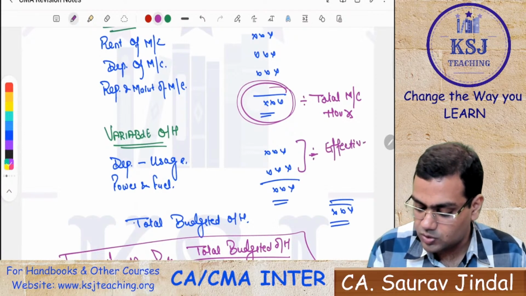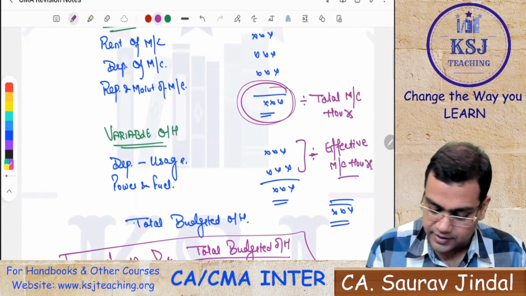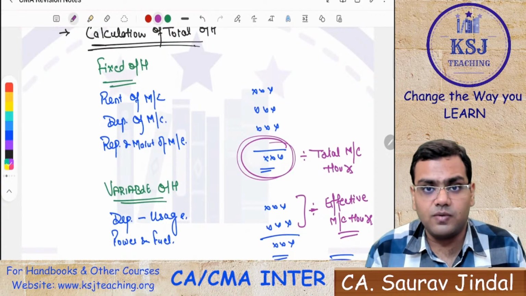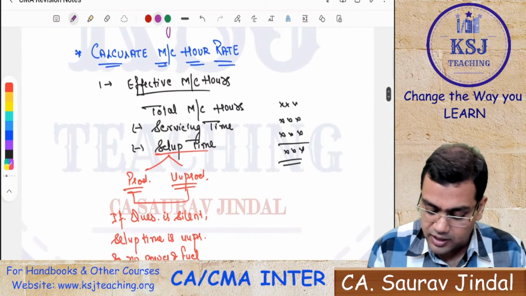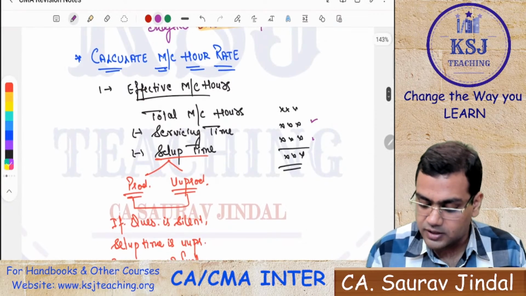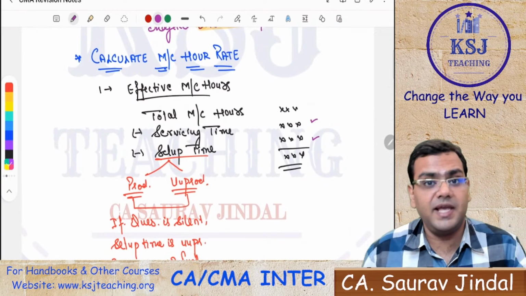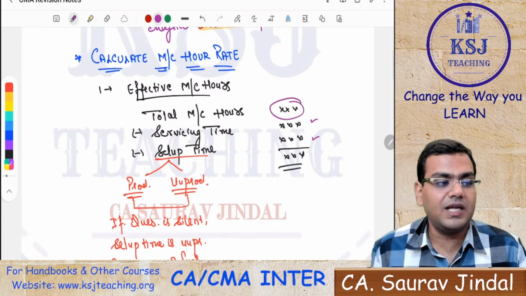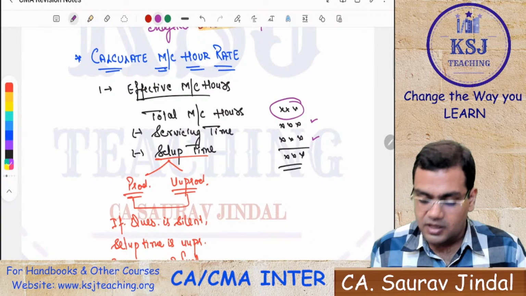This is also correct. Why, sir? Because whatever the fixed overheads are, they are not dependent upon whether there is any servicing time or setup time. Those overheads will be incurred in any case. That is why they are taken on the total machine hours instead of the effective machine hours.